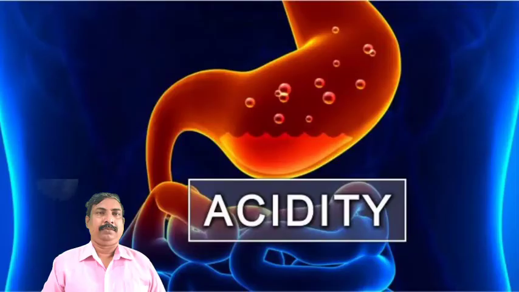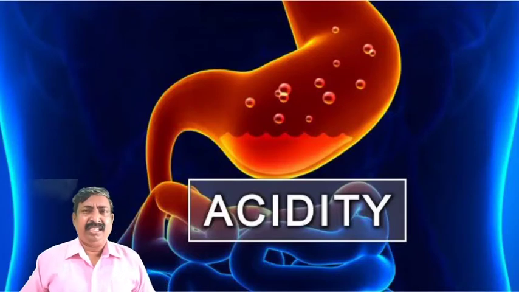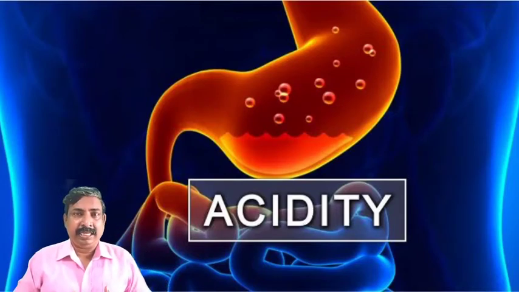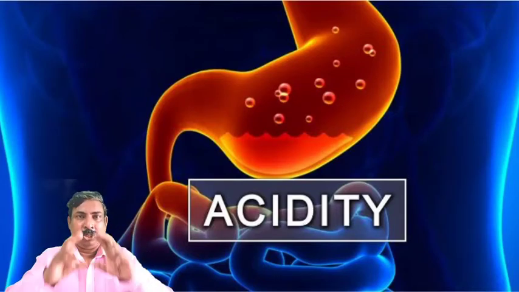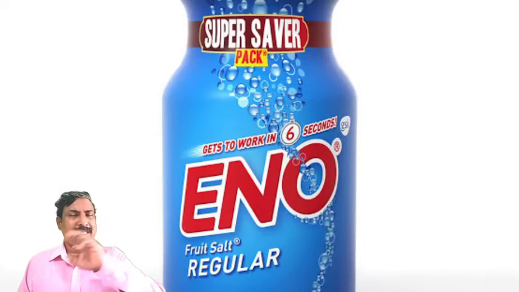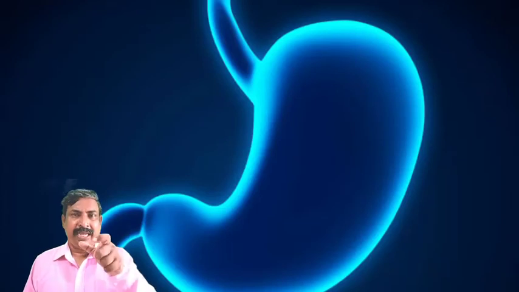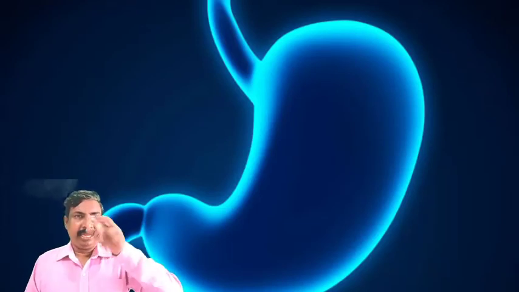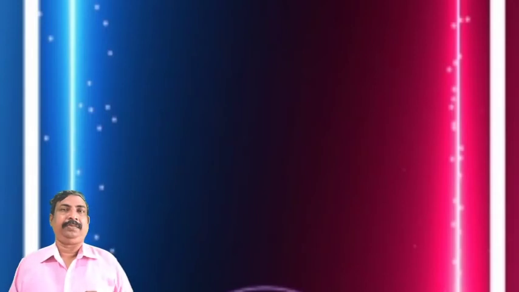Acids plus base gives rise to salt and water. Acidity means this acidity. How can I solve it? I need to take something to neutralize the acidity. What is that? Eno or something related, which is a base. When I have taken a base, the base and acid neutralize. So acid plus base gives rise to a neutralization reaction.